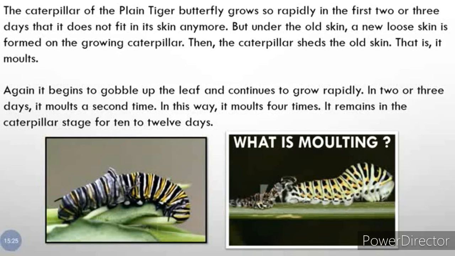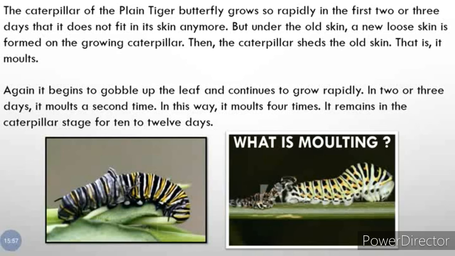Now how many days does the caterpillar remain in the second stage, the caterpillar stage? 10 to 12 days. In 10 to 12 days what does it do? It eats very fast and its growth is also very fast. So the actual skin of the caterpillar becomes very loose, and under that skin a new loose skin is formed.